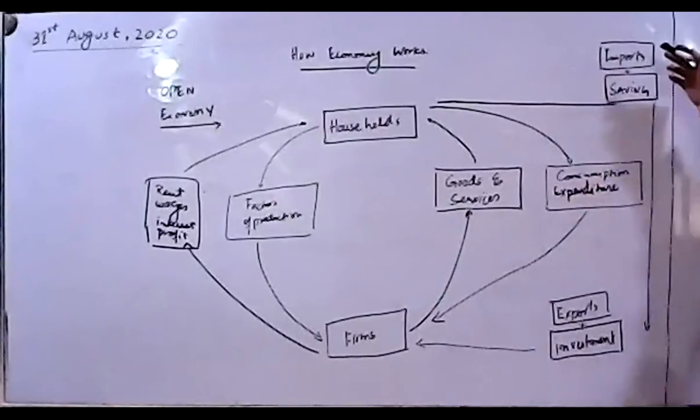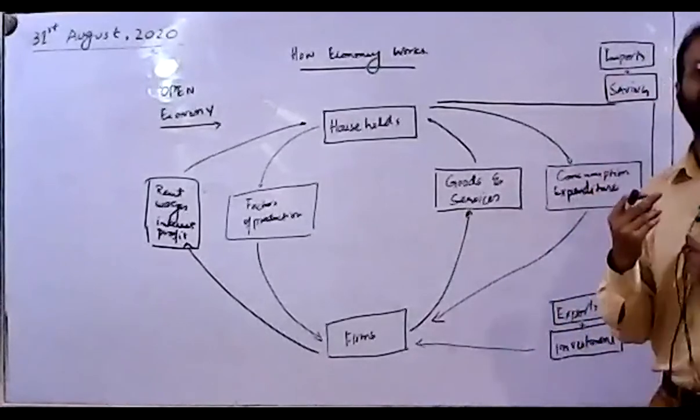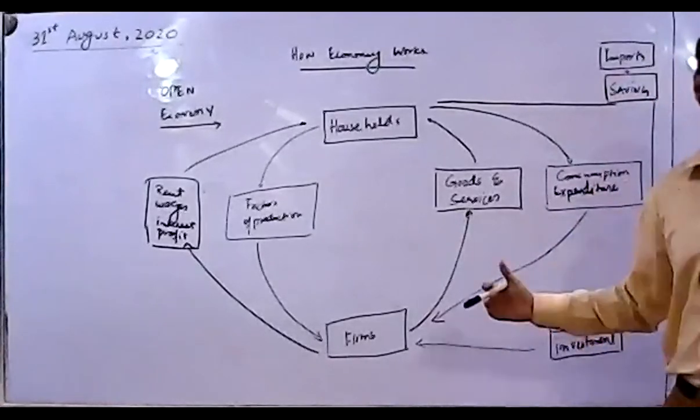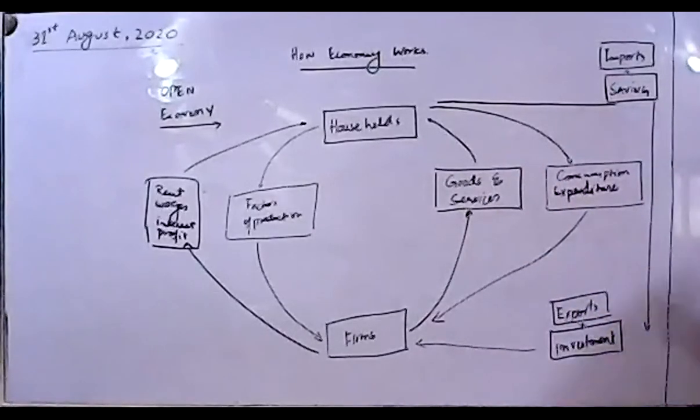Okay, now since the open economy is there, there is a need for one thing which has to be introduced at this level. That is also part of the open economy, and that includes the government role. Now you can see, dear students, saving and investment is something in the closed economy. When it's opening, it means that you can introduce international trade. With international trade, you now have to introduce the role of the government. How could the government remain behind, since it's also part of the economic society?